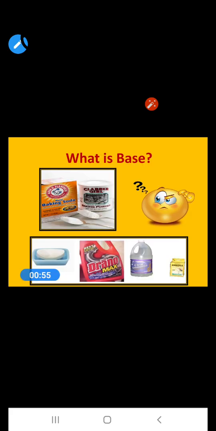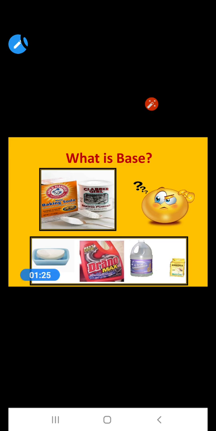Now, what is a base? You have already learned about acids. The bases are just the opposite of acids. Have you ever seen baking soda? Or you can easily see soap and detergents at your home. If you taste baking soda, its taste is bitter. Bitter means kadwa.